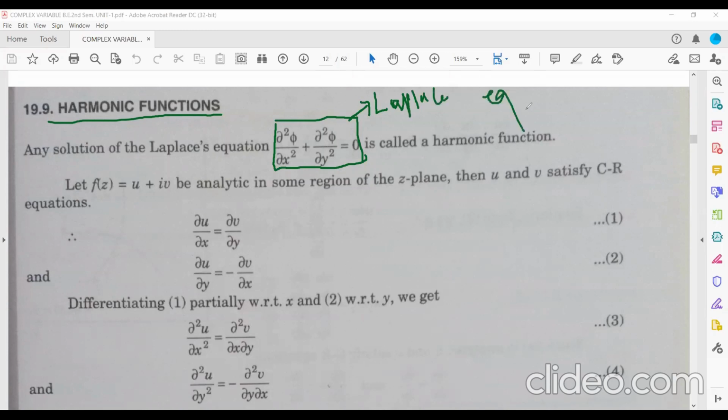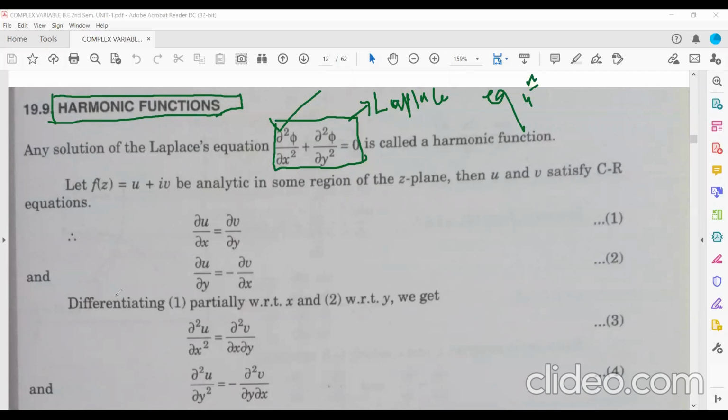Now what do you mean by harmonic function? Any function which satisfies the Laplace equation is called your harmonic function. Very simple.